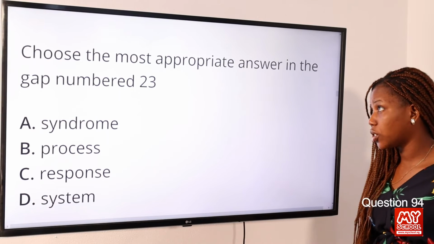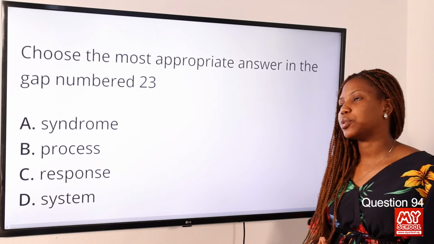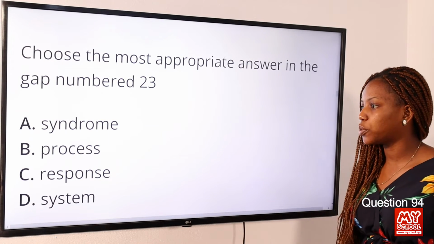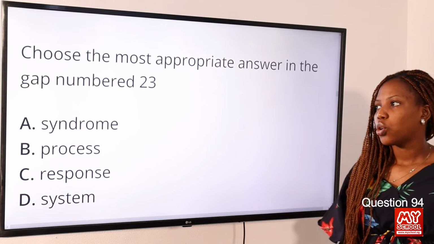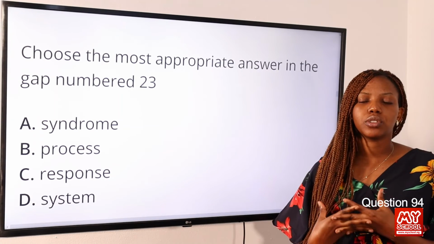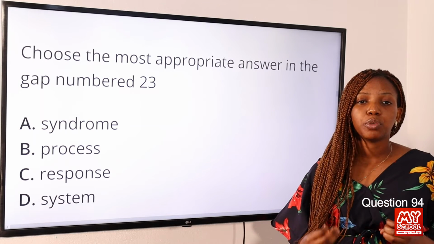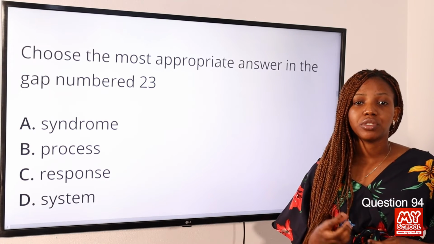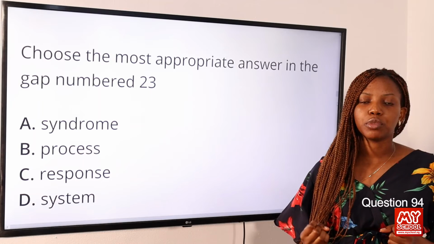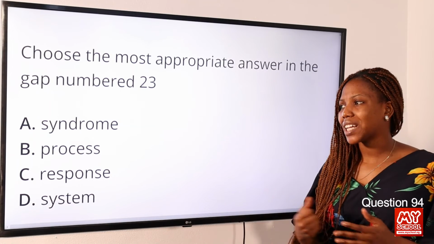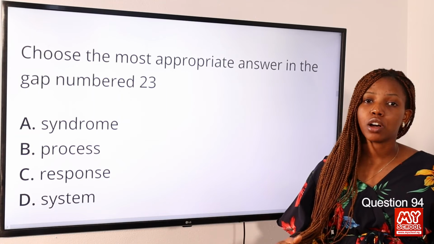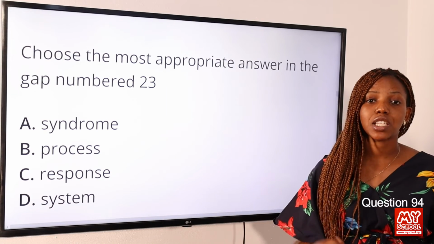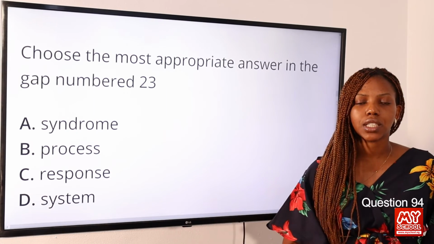Question 94. Choose the most appropriate answer in the gap number 23. Option A, syndrome. Option B, process. Option C, response. Option D, system. The gap number 23 is meant to describe the body and the processes involved in body resistance to harmful substances or infection. So the answer to this question is option D, system. The word before gap number 23 is immune, so that is immune system. So option D is the correct answer to this question.